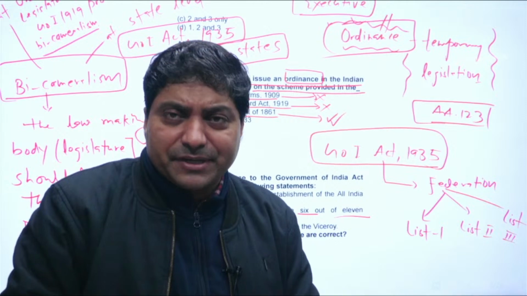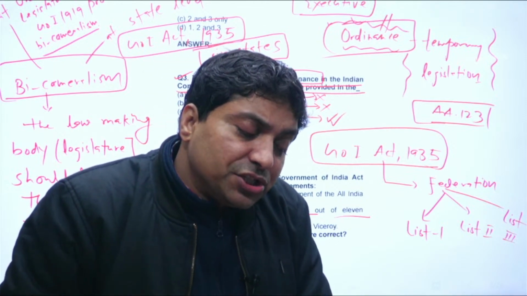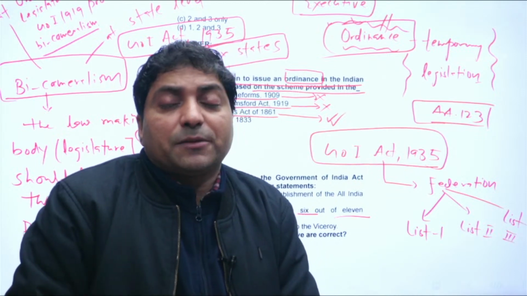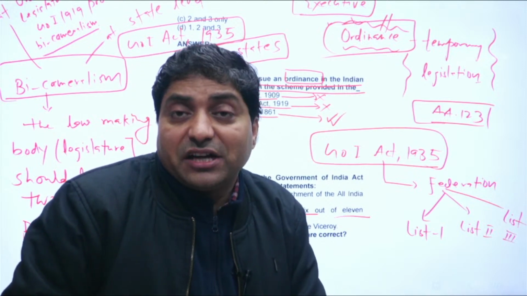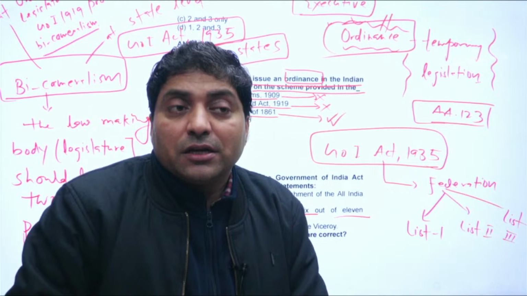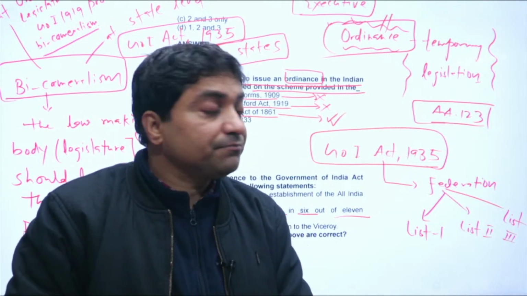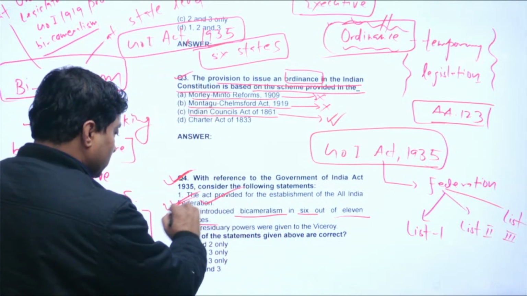Bengal had bicameralism, but abolished it in 1969. Apart from it, other provinces like Bihar have had bicameralism from 1935. Uttar Pradesh has had bicameralism since 1935. So this statement is also correct.